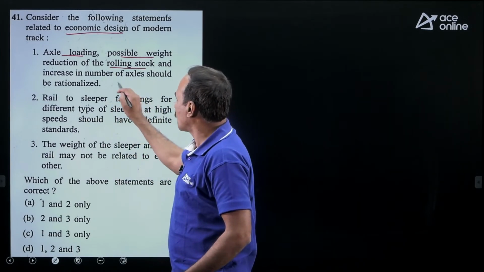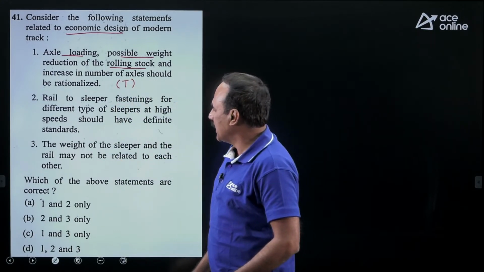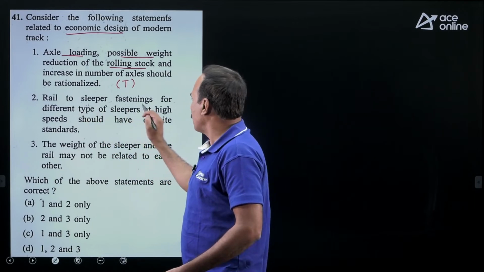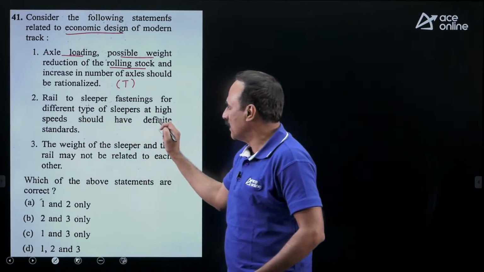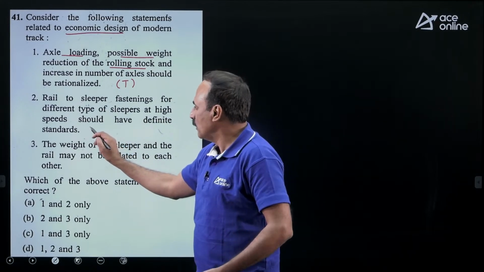So option A is true. Statement 1 is true. Coming to statement 2, rail to sleeper fastenings for different types of sleepers for high speed railway track must be different.